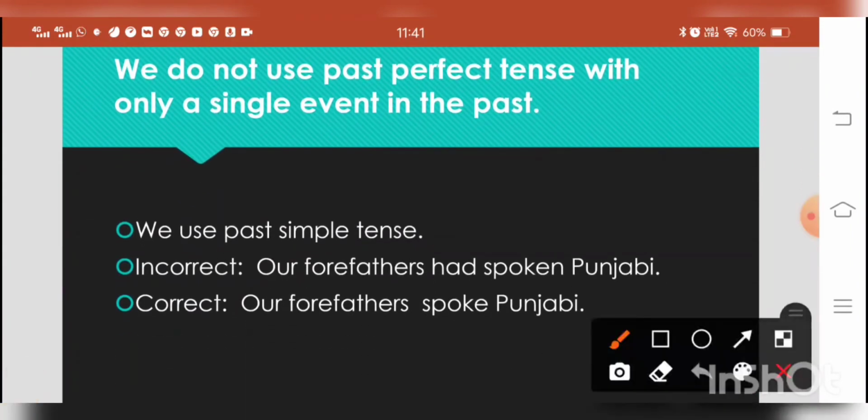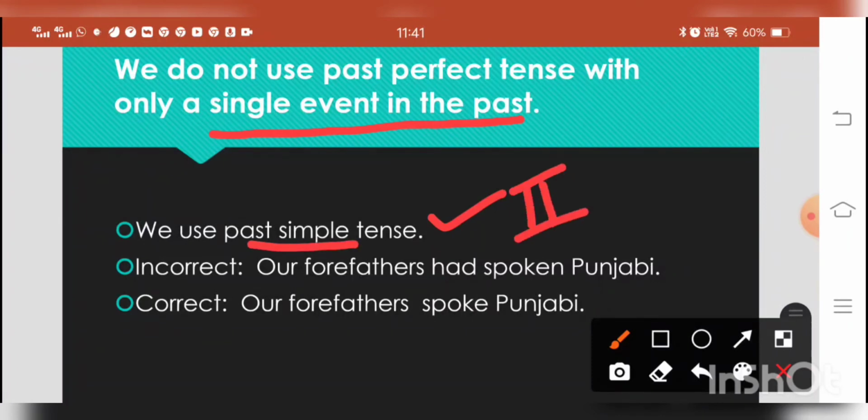Next important point is we do not use past perfect tense with only a single event in the past. We use past simple tense. Remember this. So which tense do we use? Past simple tense we use, that is, the second form of the verb.